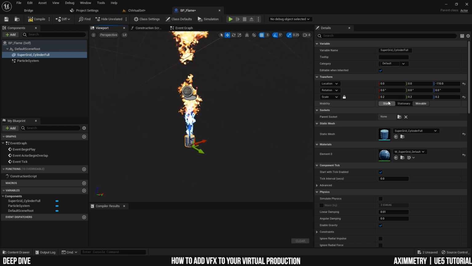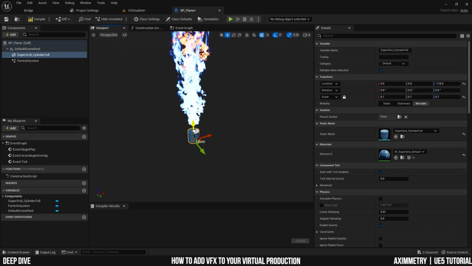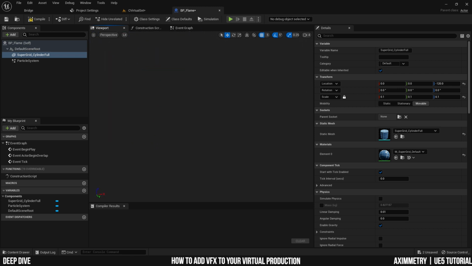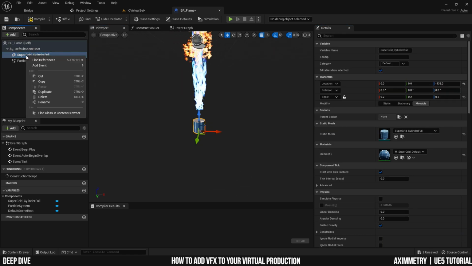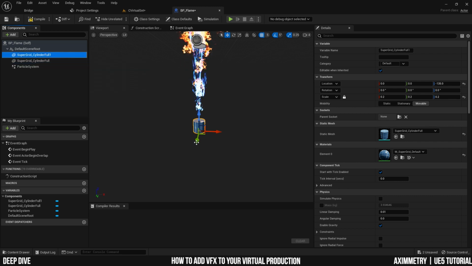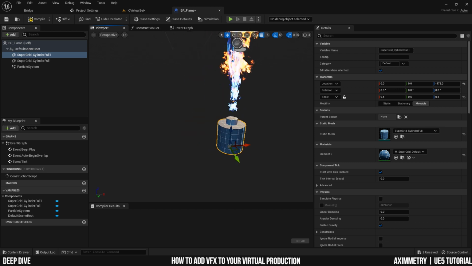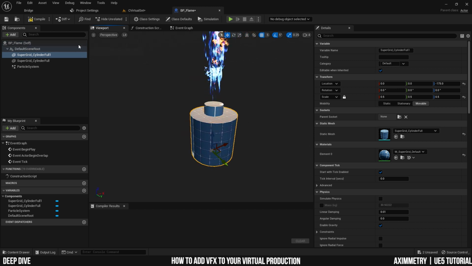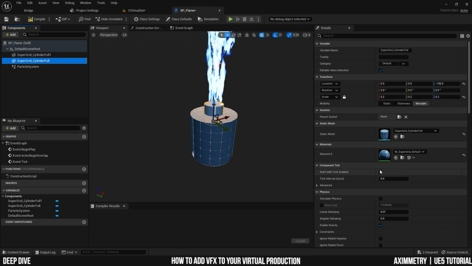Okay, maybe that's still too big. 0.1. There you go. And I'm going to put it underneath where the flame is spawning. Actually, maybe I'll leave that at 0.2. And I'm going to duplicate this. And this one, I'm going to make it lower, and it's going to be a little bigger, maybe 0.5. There you go. And you can add some color to these cylinders here.